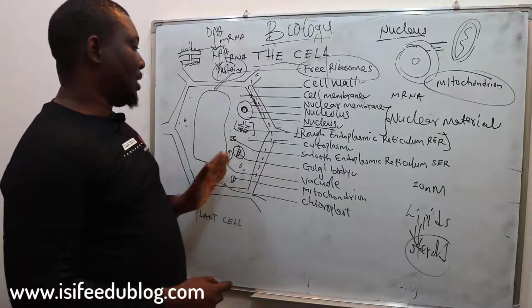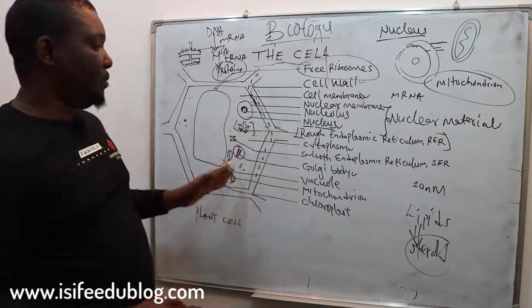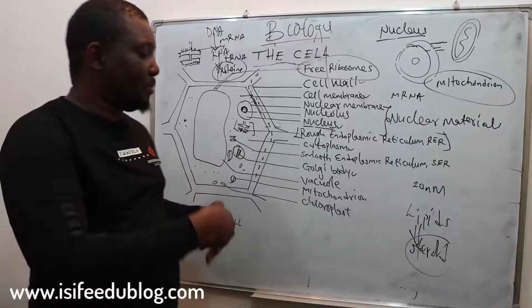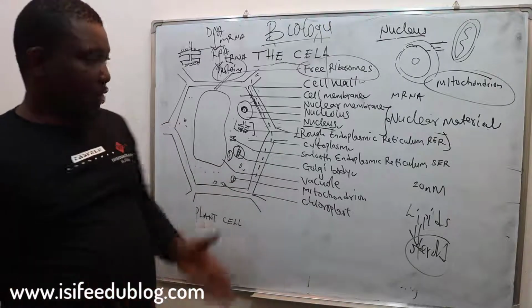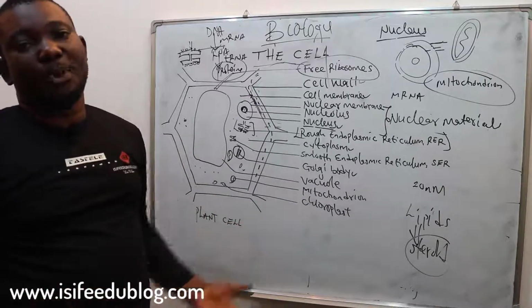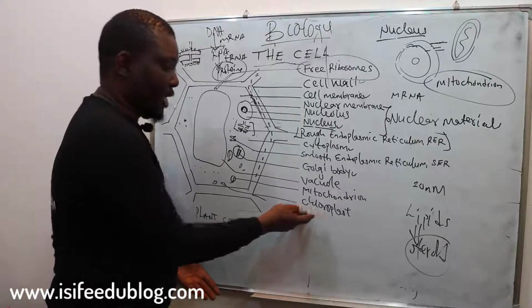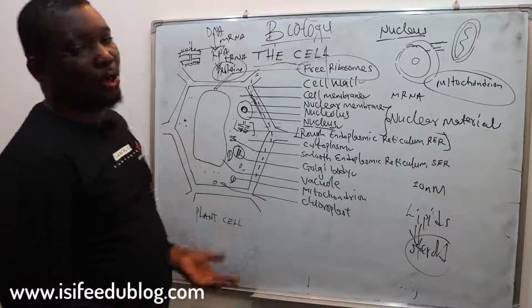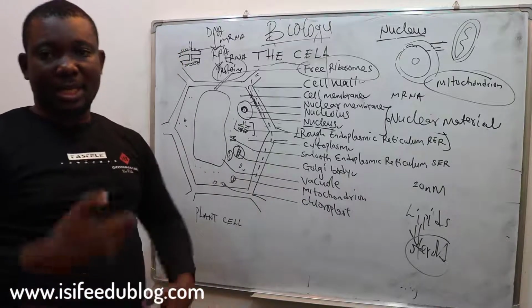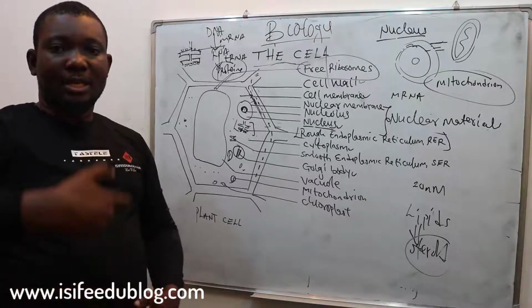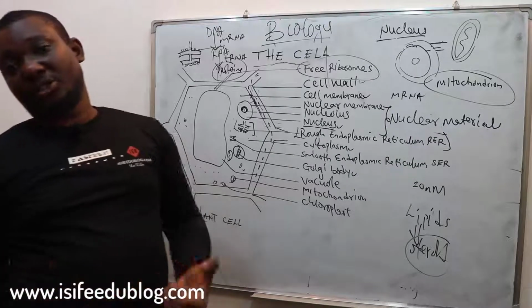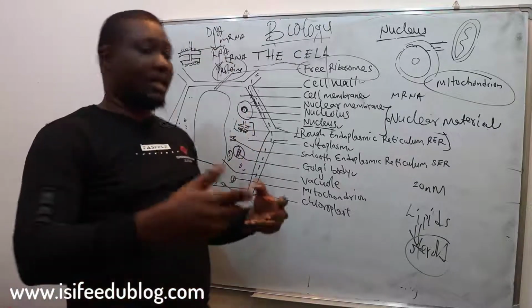Like I told you, cells that have numerous mitochondria are called active cells. There are some organelles that have more mitochondria than the rest, like those that are actively involved in metabolic processes. You mentioned chloroplast, which is the site of photosynthesis. It releases energy to the cell when food is manufactured from inorganic material.